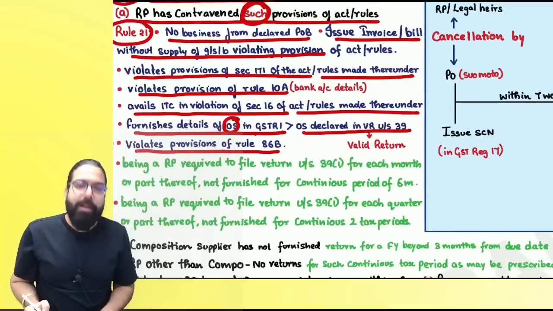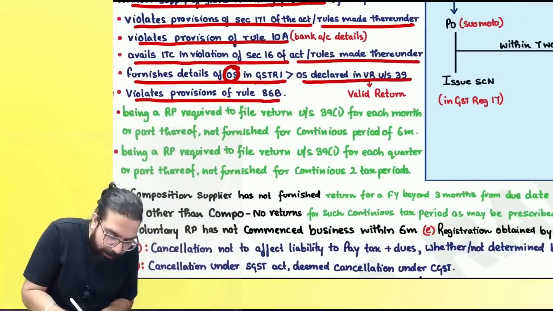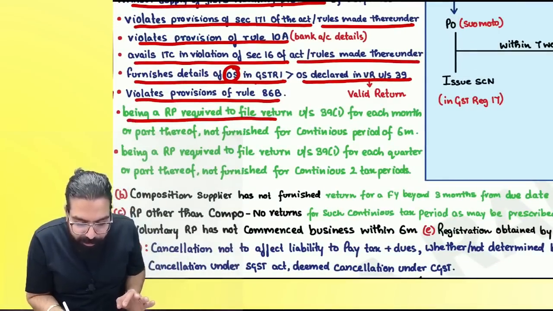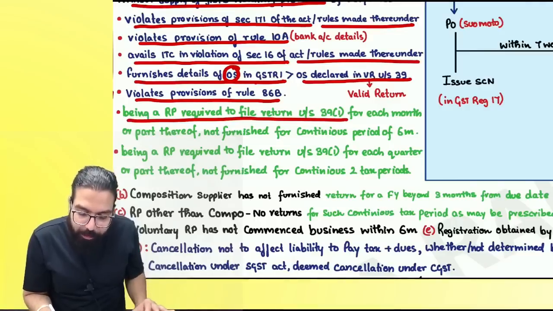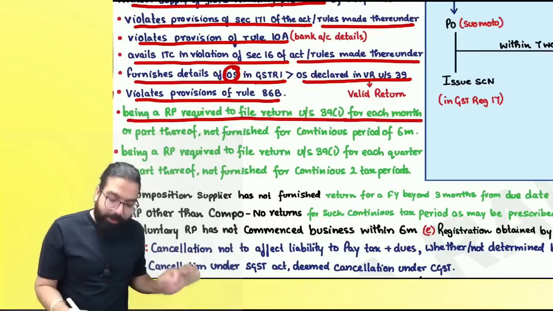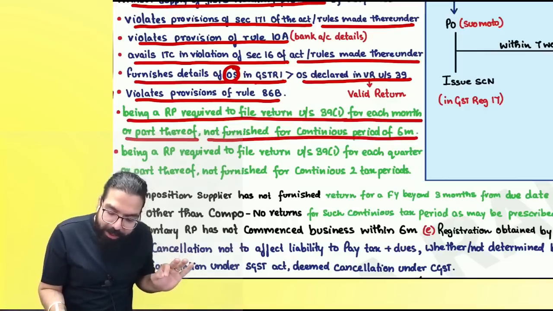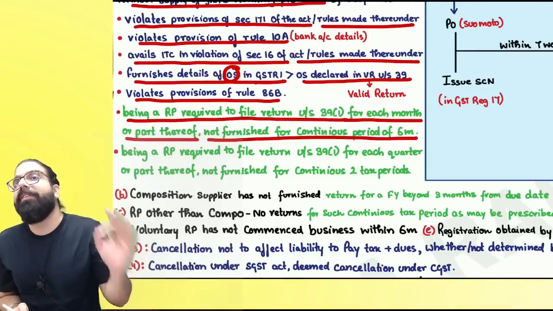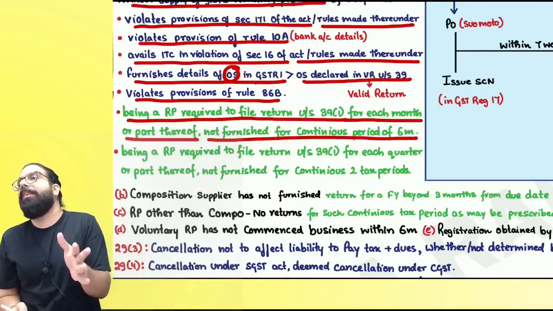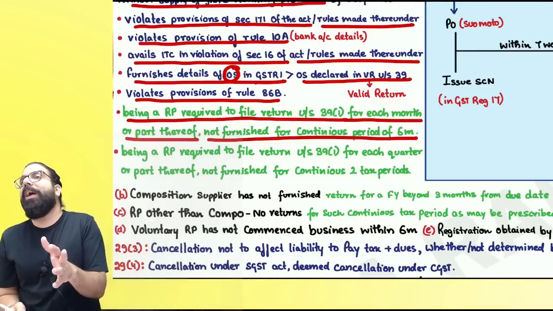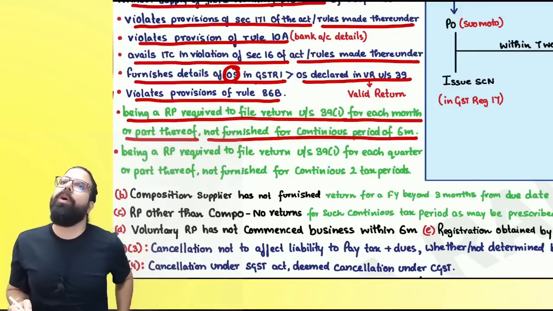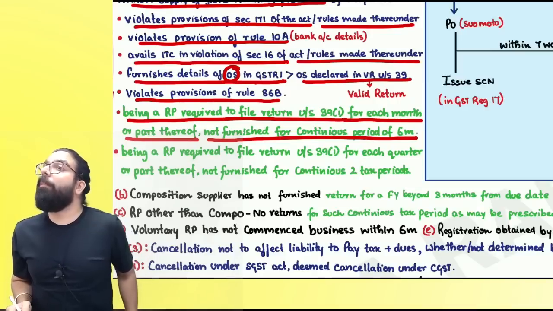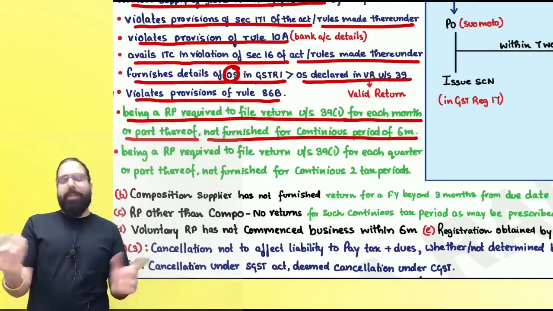Your registration will be cancelled. Here we have the amendment part. It says if you are a registered person required to file return under section 39(1) for each month or part thereof, and you have not filed a return for how many months, everyone? Monthly return, you are not filing for 6 months. Section 39(1), GSTR 3B. GSTR 3B not filed for 6 months. Sir, I too have taken quarterly GSTR 3B. Then, 2 quarters are over.